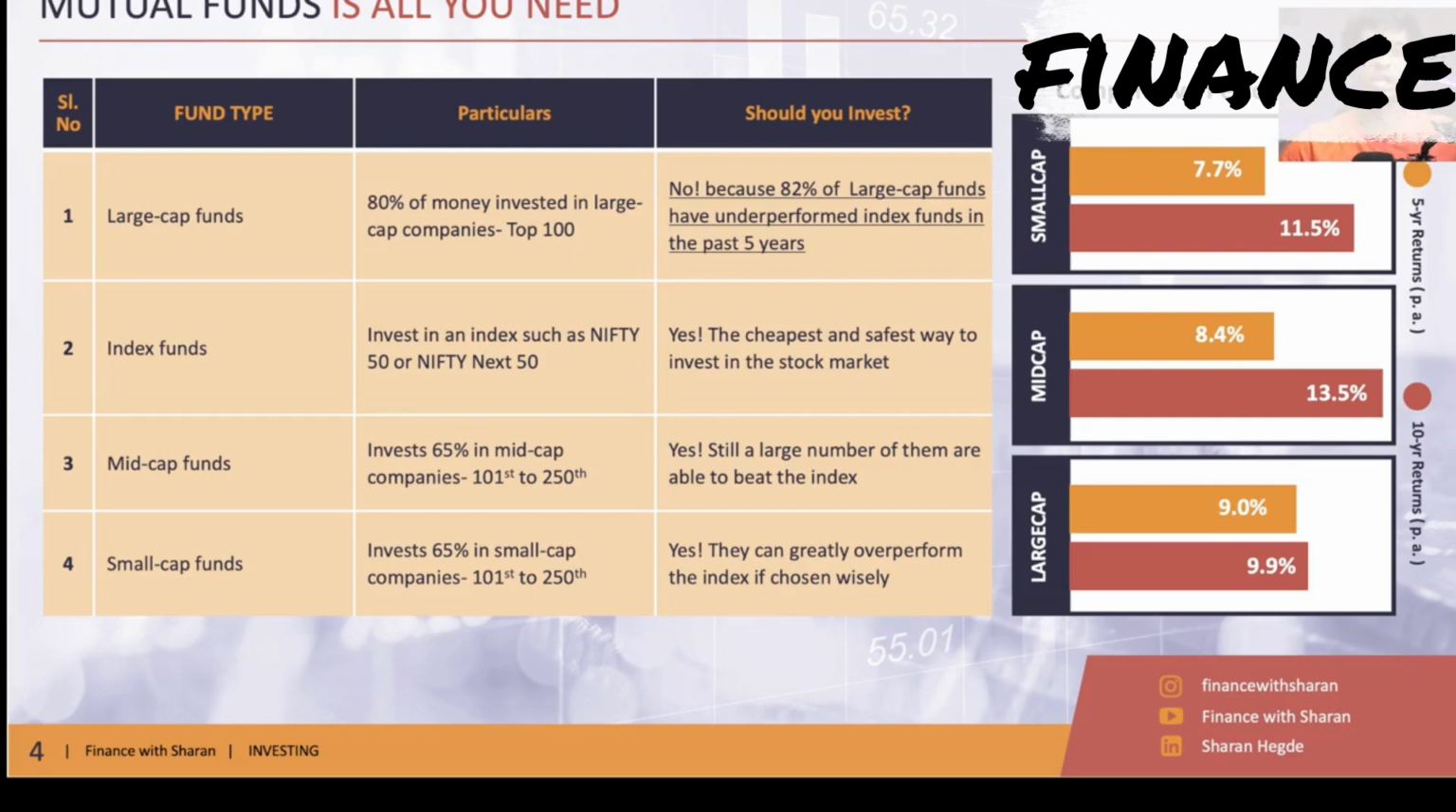As you can see, since it's such a large group of companies and every mutual fund is investing in not more than 20 to 30 companies, out of 6,000 companies they have to pick 20 to 30 companies. So that is why there is ample scope for the mutual fund manager to beat the index.